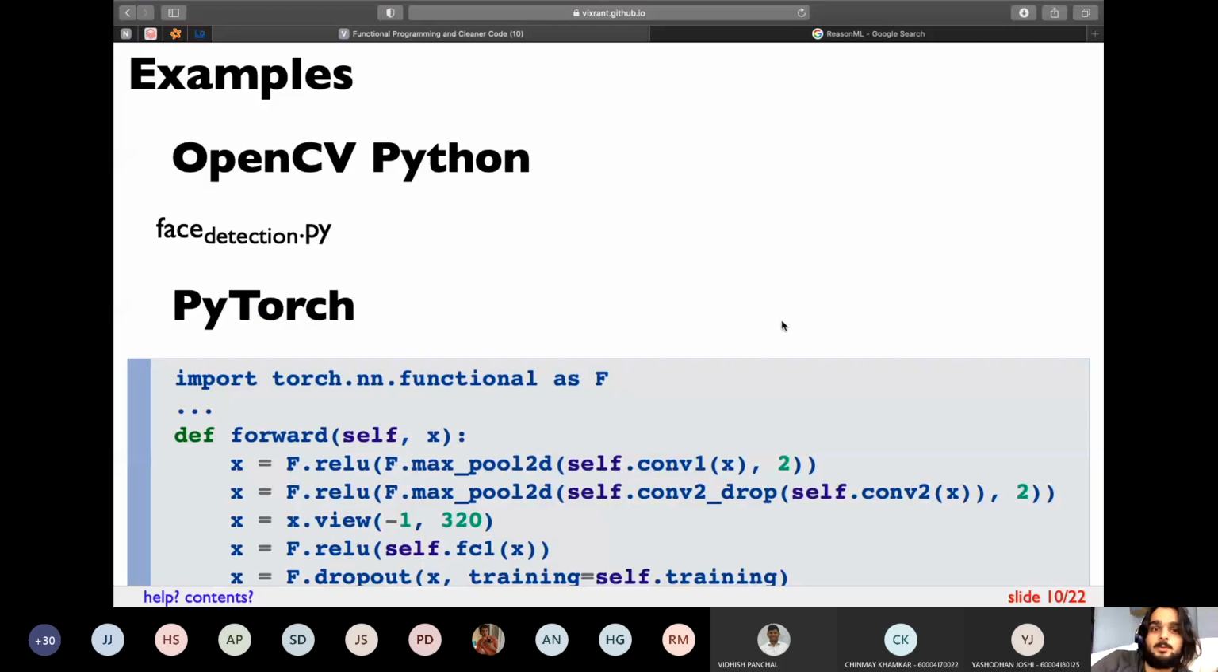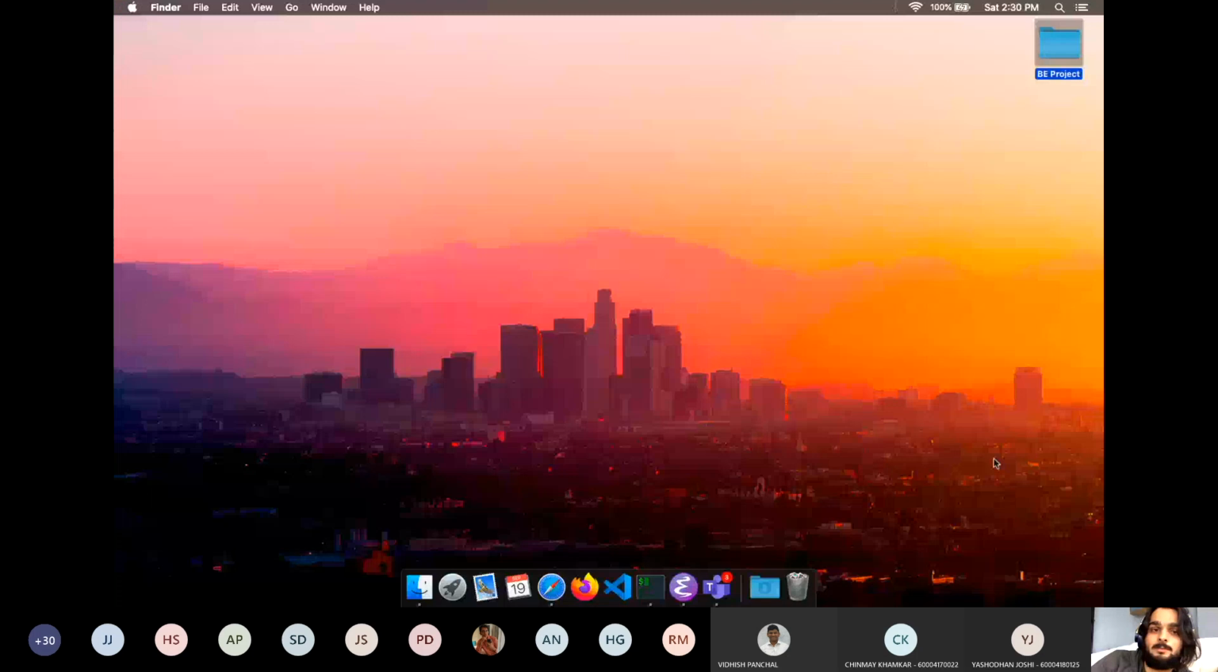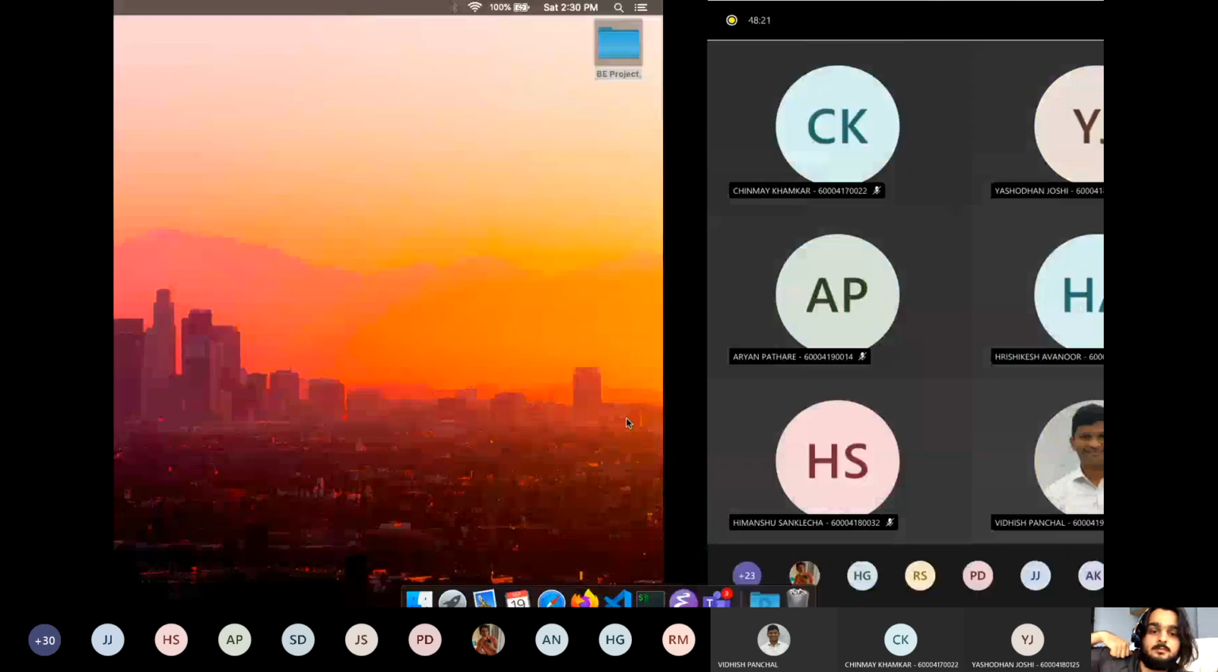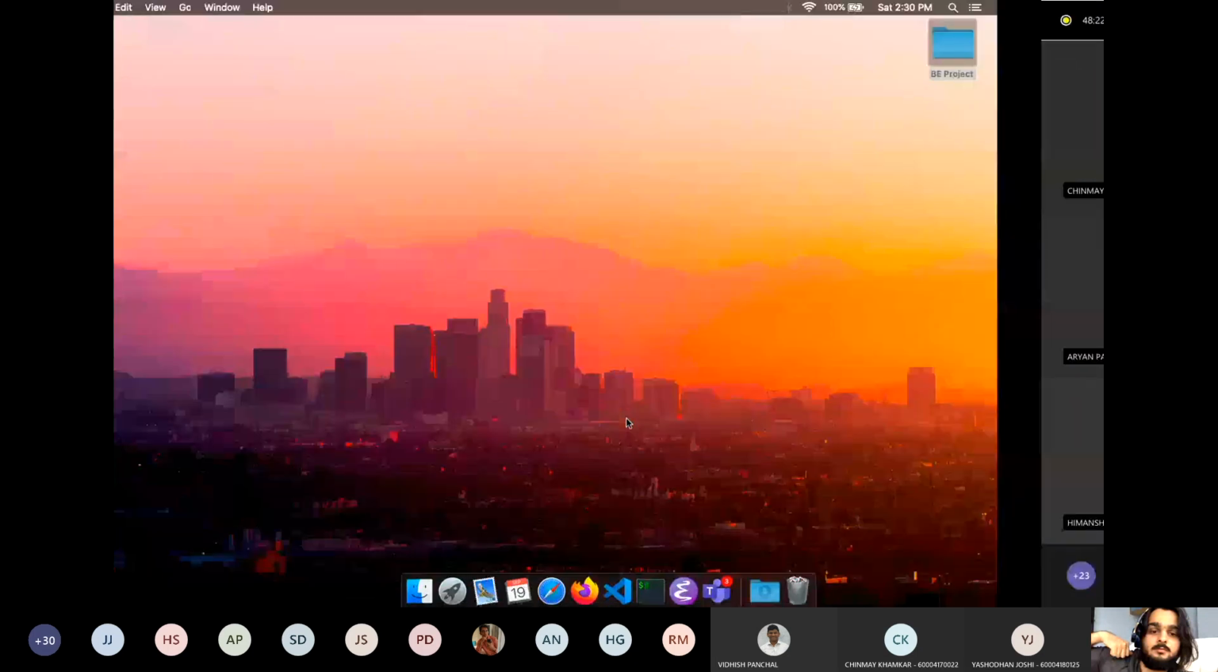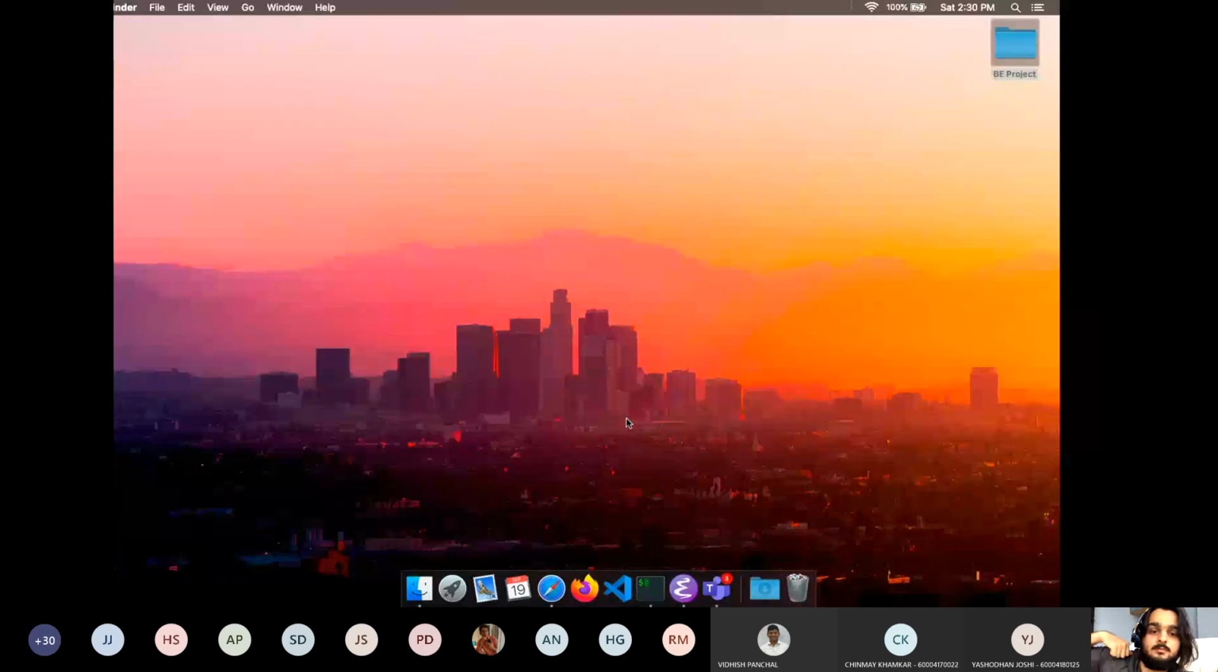My laptop is a very old laptop, so I won't actually be able to run the program, but let's see if it runs. Let it run in the background. Till then, I'll explain the code.